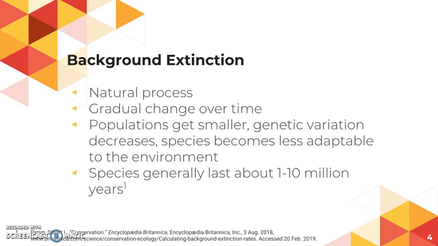Sometimes those species, especially if the populations get smaller, have less and less genetic variation, so they're not able to adapt to a change in environmental conditions. As the genetic variation decreases, the species become less adaptable and they're no longer able to survive. Usually species last about 1 to 10 million years on the planet.